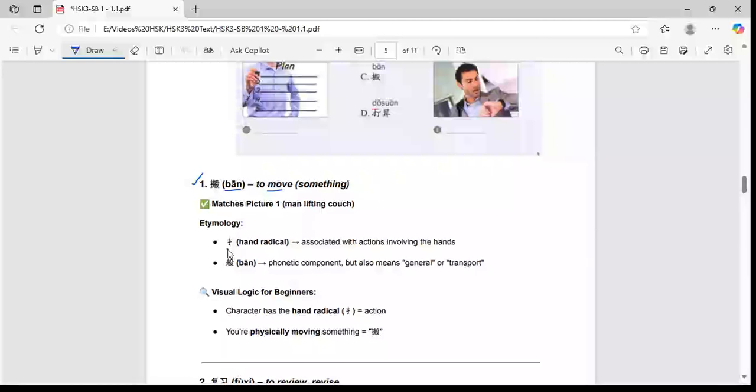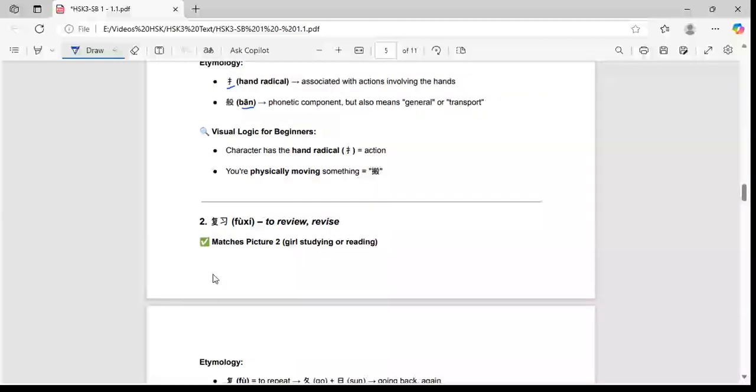So it shows the hand radical over here, associated with actions involving the hands. And bān is also just a phonetic component, but in general it gives a meaning of transport. So this character has the hand radical, moving something for transport. It becomes shifting, what we call in our modern days shifting the house. So bān is to move something, to shift something.